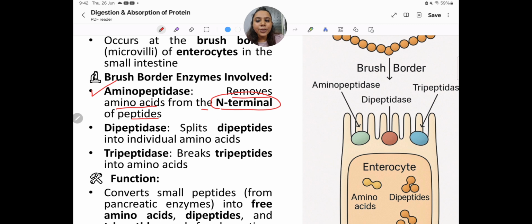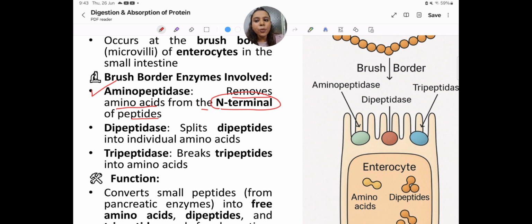So who cleaves amino acids from the C-terminal, the carboxy terminal? Yes, we already know the enzyme name, that is carboxypeptidase.